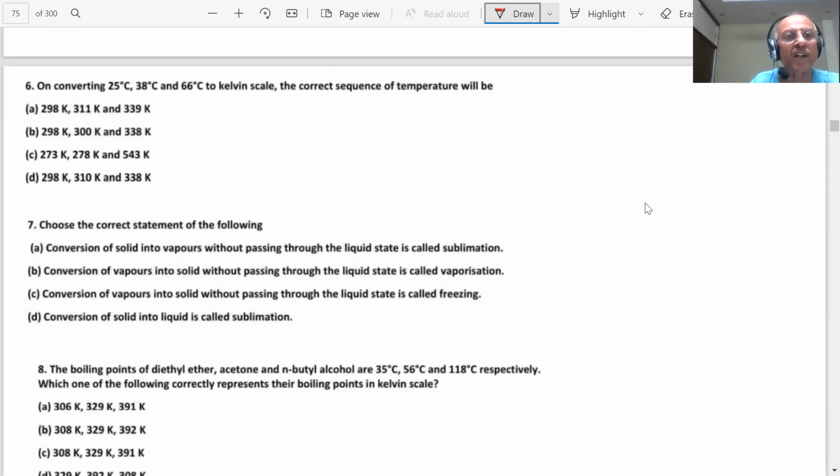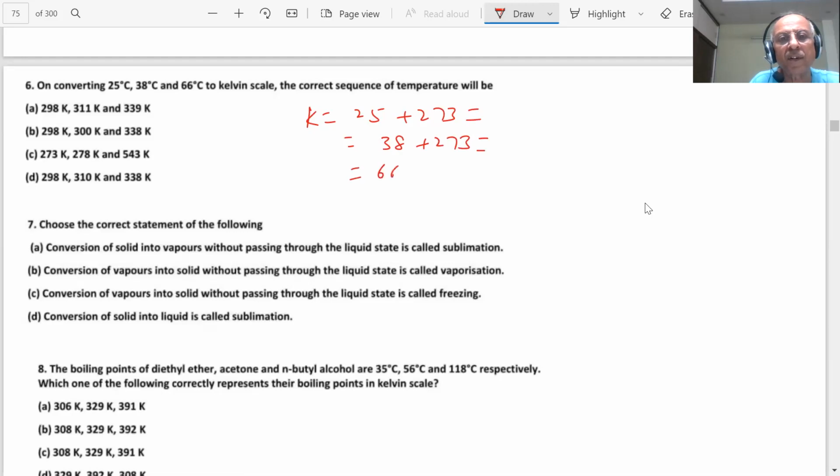On converting 25 degrees Celsius, 38 degrees Celsius and 66 degrees Celsius to Kelvin, the correct sequence of temperature will be. Kelvin will be how much? 25 plus 273, 38 plus 273, 66 plus 273.